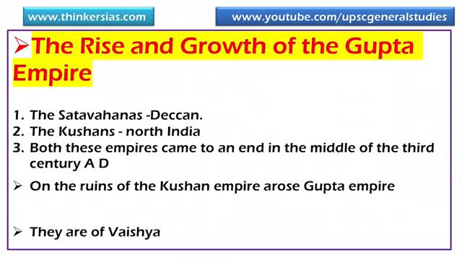On the ruins of the Kushan Empire arose the Gupta Empire. They are of Vaishya origin, whereas most of the rulers in ancient India were of Kshatriya origin. To sum up, Mauryas were succeeded by Shatavahanas, then Kushans, and then came the Guptas.